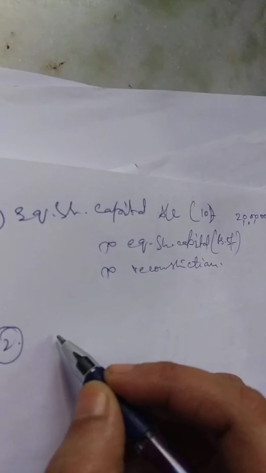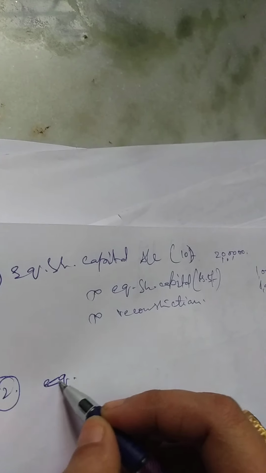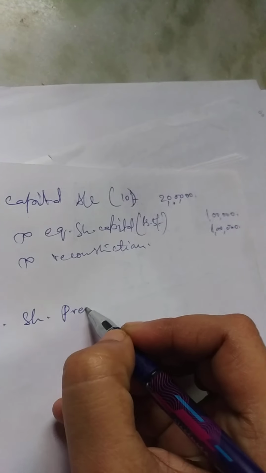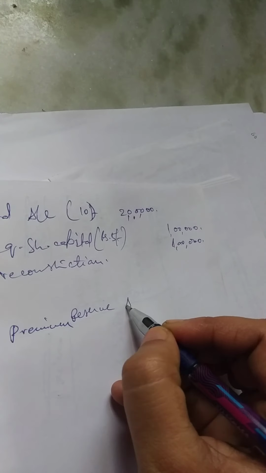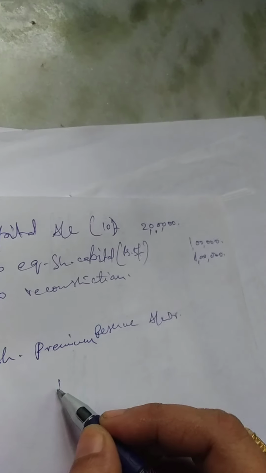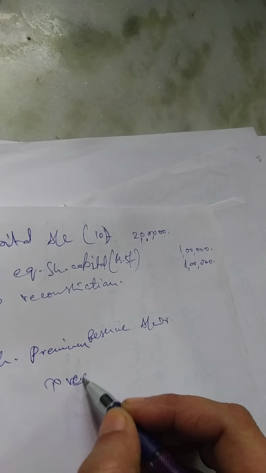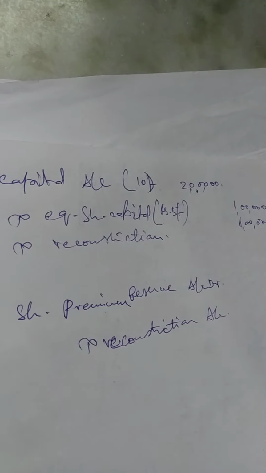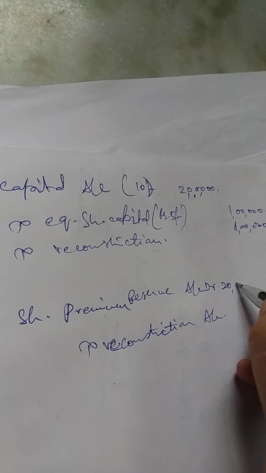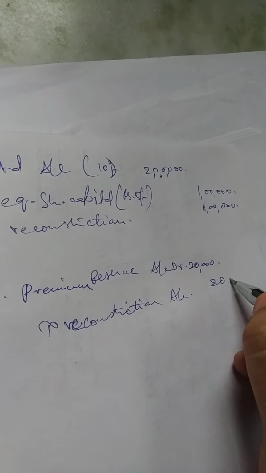So the second entry will be share premium reserve account debit to reconstruction account. What is the value, girls? This is rupees 20,000. Narration: being share premium account transferred to reconstruction.